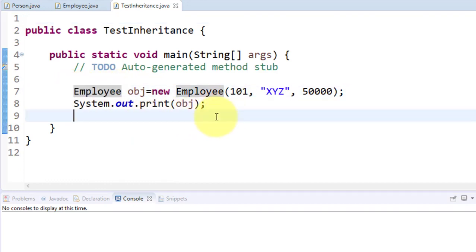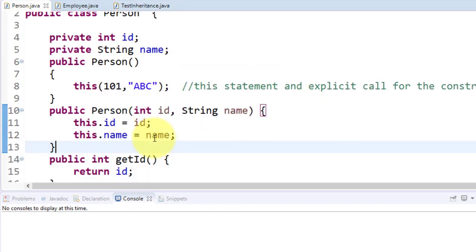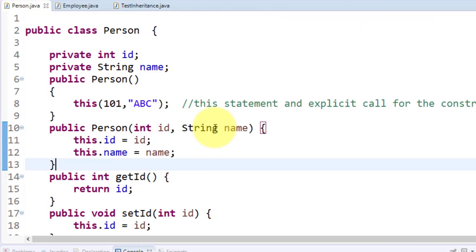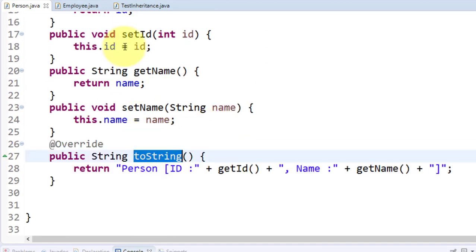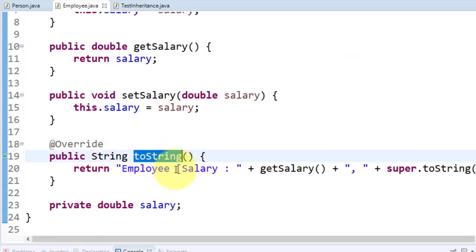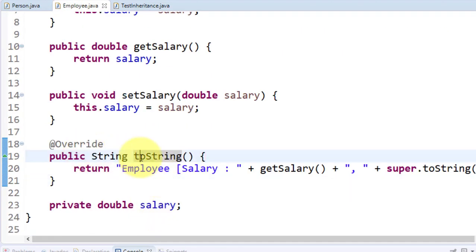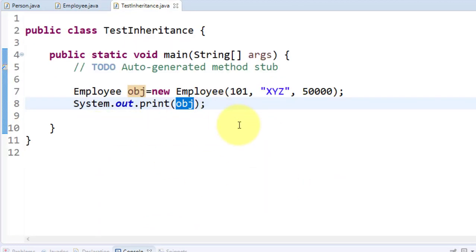Okay, now let's see the example here. Tell me what it will print for obj. Now look, in the Person class you have a toString. In the Employee class, whose super class is Person, here also you have a toString, and here the object is for the Employee. So the reference variable is for Employee, the object is also for Employee, and obj gets printed. So obviously the toString gets called from Employee. It is straightforward, it is not upcasting, just a reference variable and object.